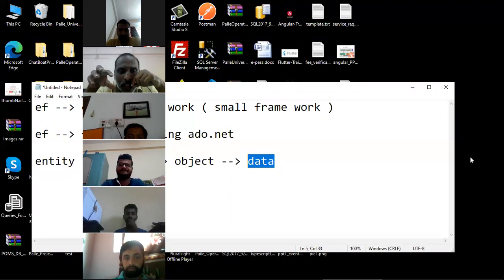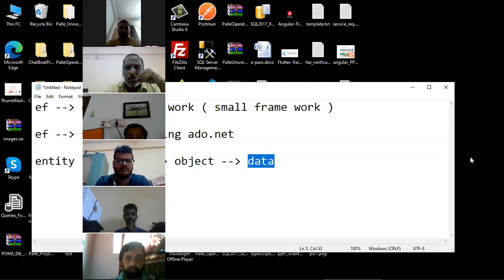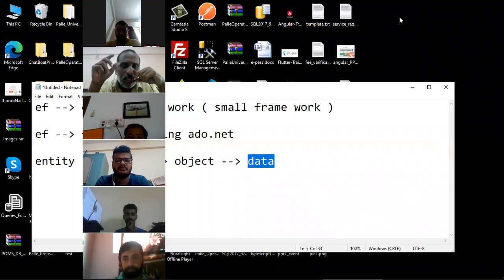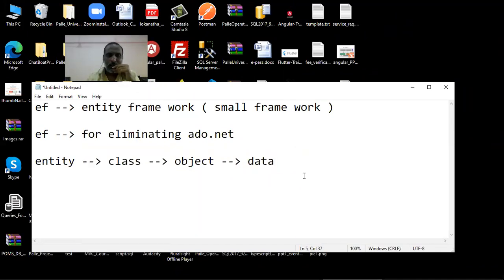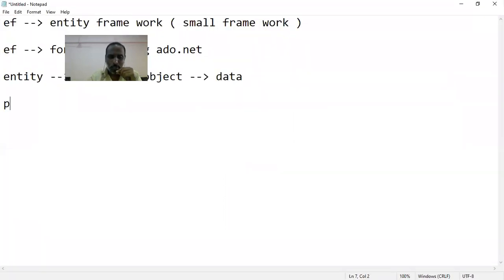Why am I talking about all these things? Because all these things are going to be used in the entity framework. If it were not being used, obviously I would not have spoken about them. So since it is being used in the entity framework, I am going to talk about all these things now. I just want you to very quickly recall how to declare classes with only properties. So I'll very quickly write the code. Let us say I got a requirement of storing data related to one particular patient. Normally, I will be declaring the class like this. Observe.